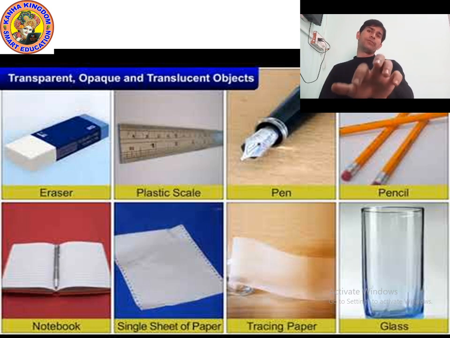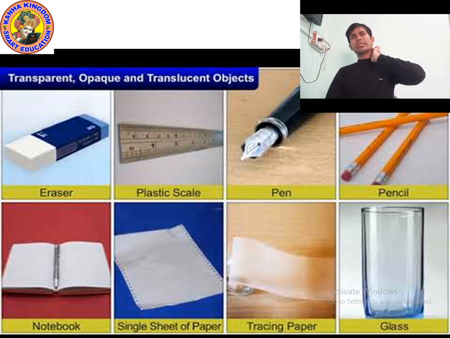So which are transparent objects, which are opaque objects, and which are translucent objects?